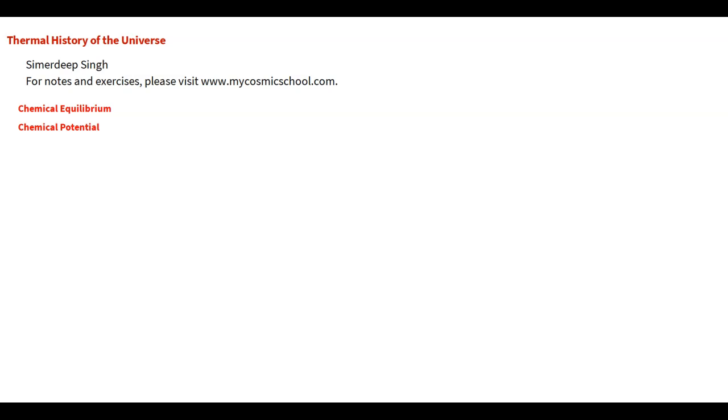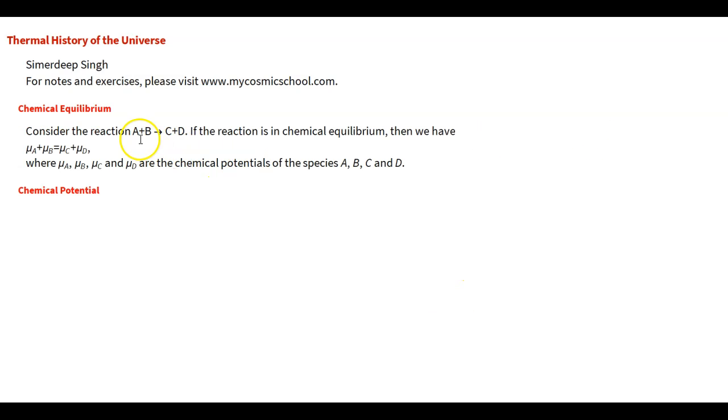Okay, so the next important concept is chemical equilibrium. Let's see what that means. Consider this reaction: A plus B leads to C plus D. Two species A and B are interacting and they form C and D. If the reaction is in chemical equilibrium, then we have the chemical potential of A plus the chemical potential of B is equal to the chemical potential of C plus the chemical potential of D.